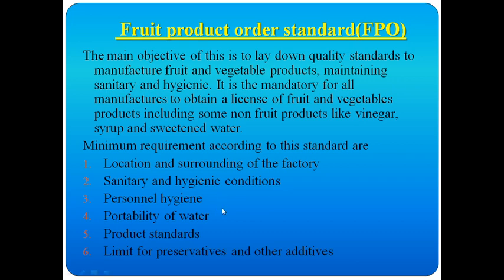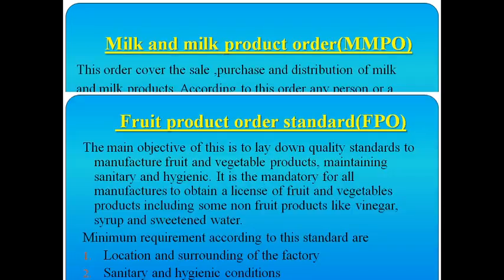Personal hygiene inside the factory, potability of the water should be proper, and product standards, the quality they have to maintain, and limits for preservatives and other additives. They should not use more preservatives and additives. If they use more preservatives, it will be harmful to human beings. So there will be a limit on the use of preservatives and additives.